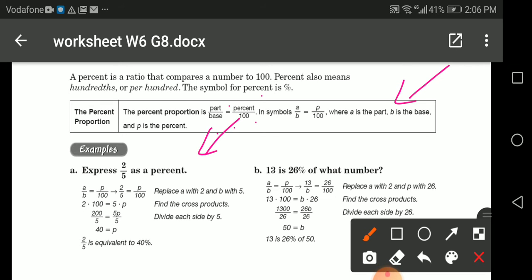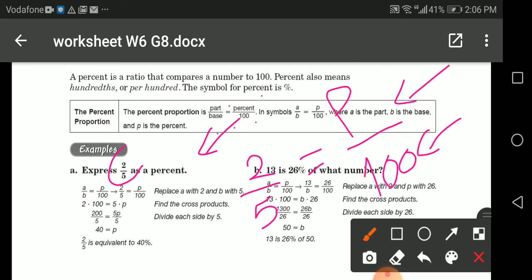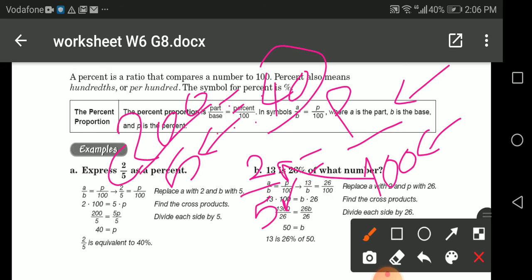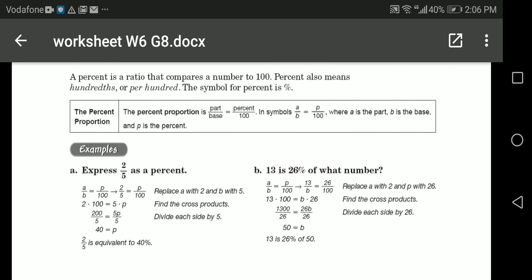Let's see the example. 2 over 5 as a percent. He asks you to write 2/5 as a percent. So we have here 2/5, okay, and I need to know the part over 100. It's very easy to do. I will multiply 100 times 2 over 5. So 200 over 5 will give me what? Gives me 40. So P will be 40.